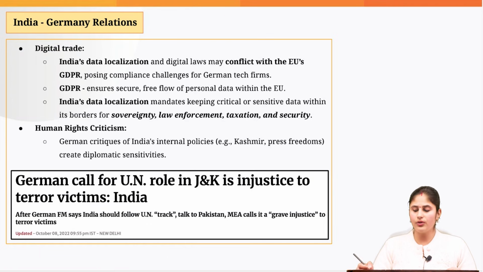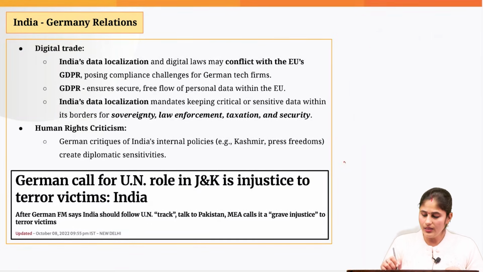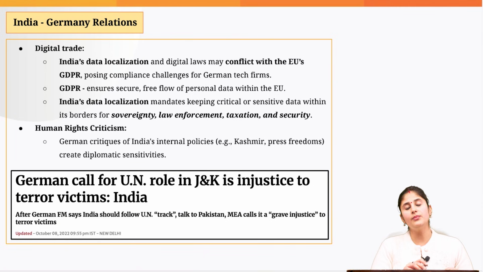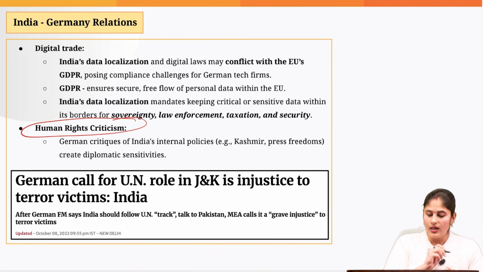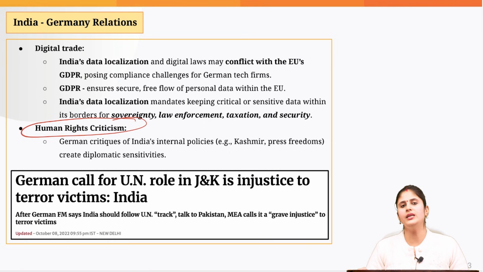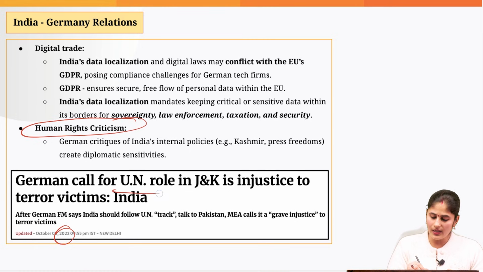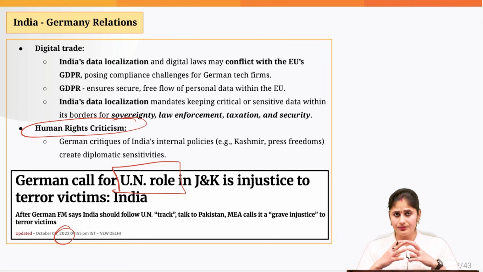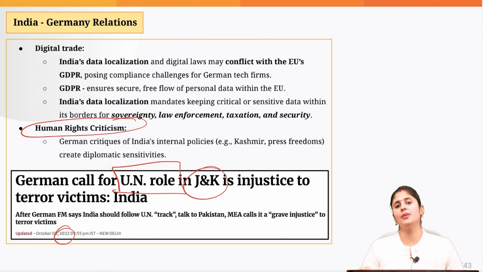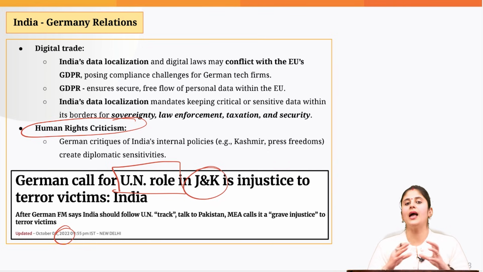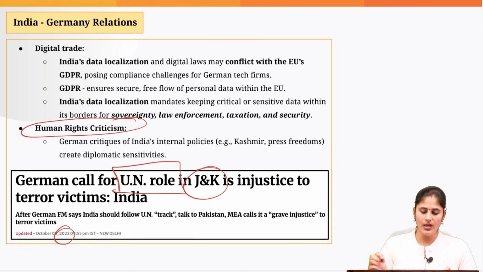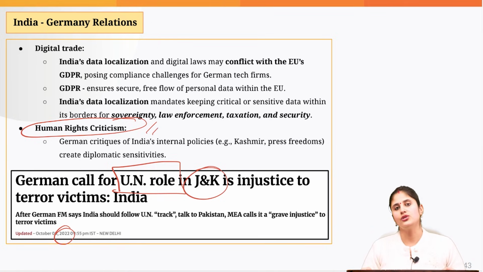Then at various points of time, what we have seen is Germany has been insensitive to India's sovereignty-related issues. For example, way back in 2022, the German finance minister pointed out that the United Nations should come and resolve the J&K issue between India and Pakistan. This goes against India's stance, because India considers Kashmir to be a bilateral issue between India and Pakistan, and no entity is allowed to interfere in that particular matter. Okay, so such statements go against India's sovereignty.